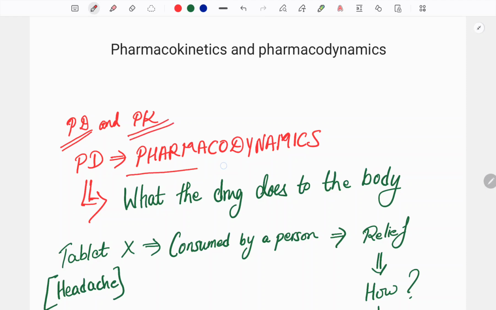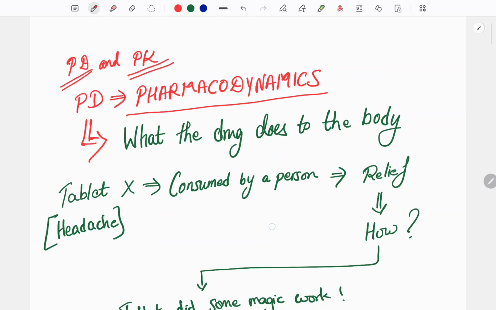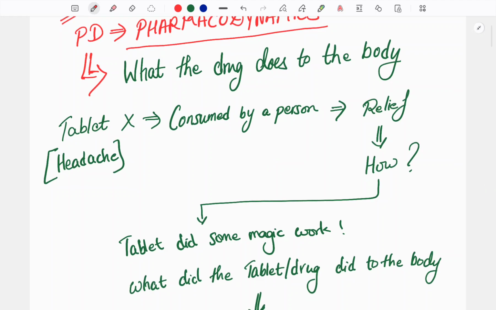So what is pharmacodynamics? Pharmacodynamics and pharmacokinetics are the most important in terms of pharmacology. While learning pharmacology, we should first be clear about what pharmacokinetics and pharmacodynamics are. So, what does pharmacodynamics mean? Pharmacodynamics is the study which deals with what the drug does to the body. That is pharmacodynamics. Let us go with an example.